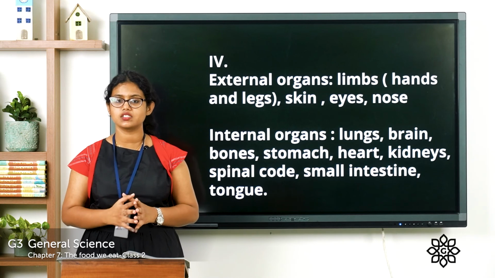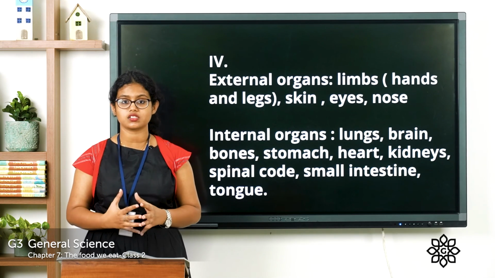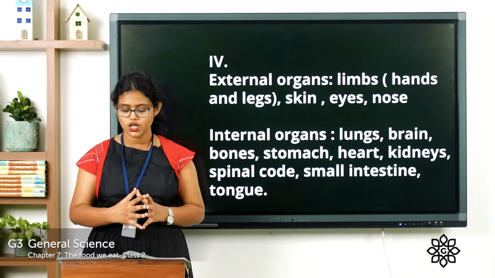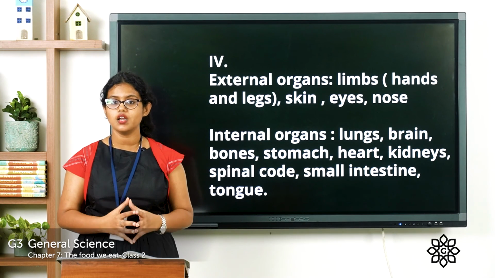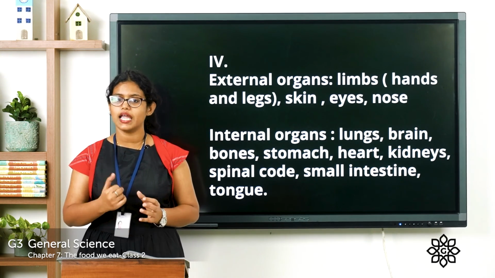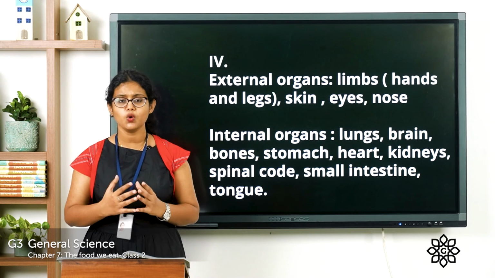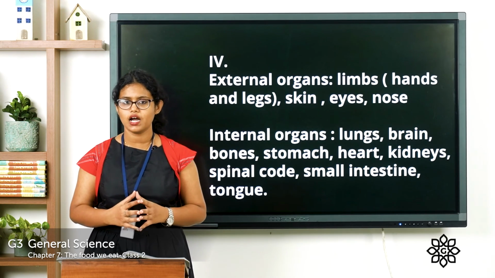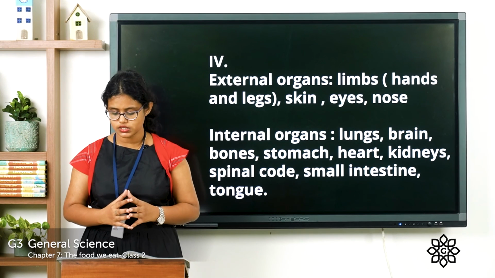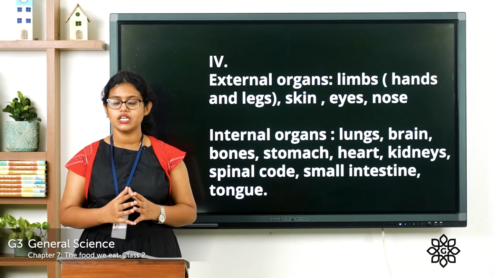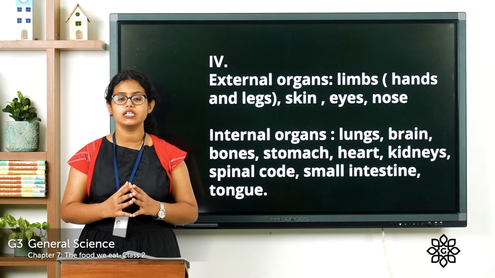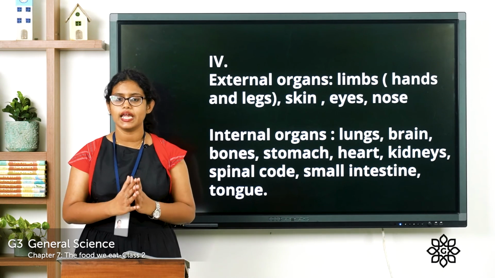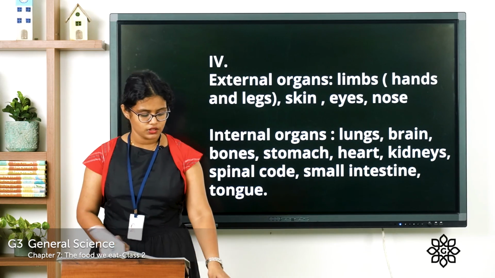Then stomach. It is an internal organ. Then heart. Heart is an internal organ. Then what about nose? It is an external organ. Kidneys, internal organs. What about spinal cord? They are internal organs. Then we have the small intestine. It is also an internal organ. Then the last one, that is the tongue. It is also an internal organ.